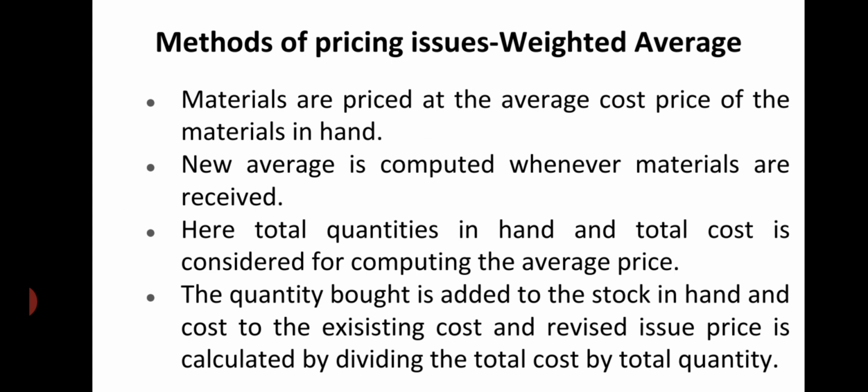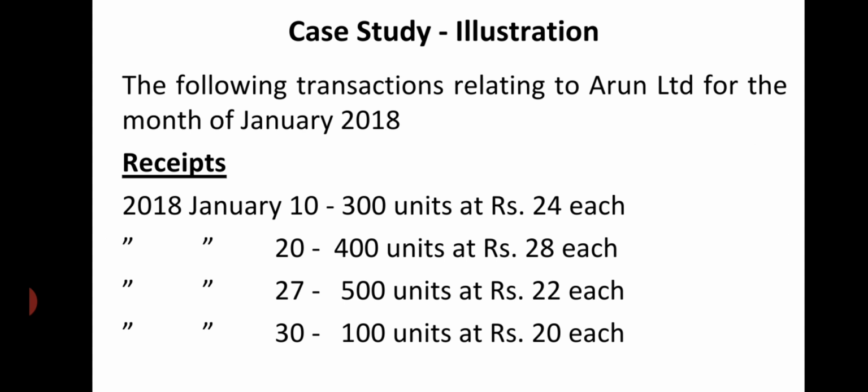Here, total quantities in hand and total cost are considered for computing the average price. The quantity bought is added to the stock in hand, and the cost to the existing cost. Units are added to existing units and cost to existing cost. The revised issue price is calculated by dividing the total cost by the total quantity. It is very simple. Whenever a new purchase is added, quantity is added to the quantity and cost is added to the total cost of the material. This weighted average cost of material issue we will discuss through a problem.